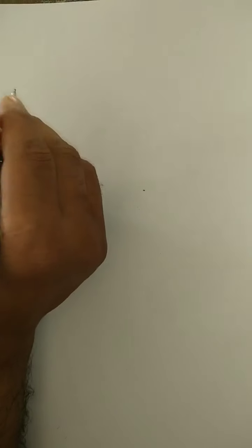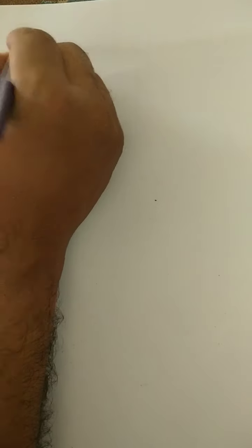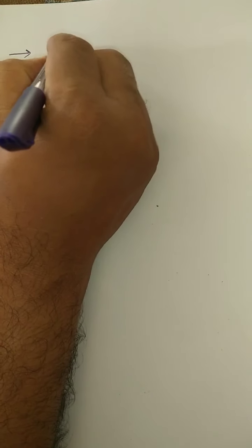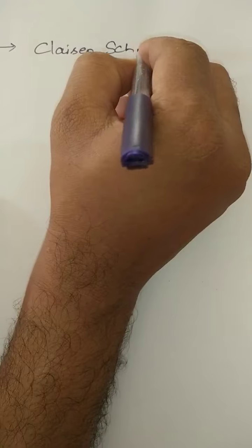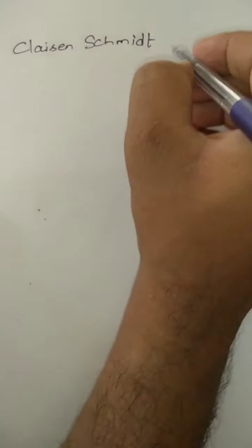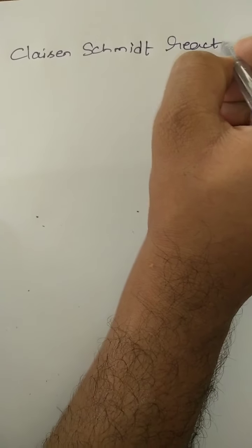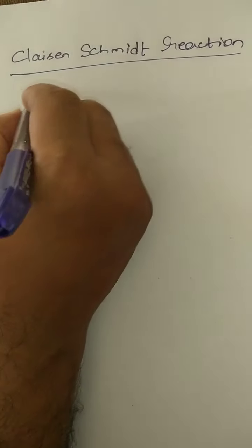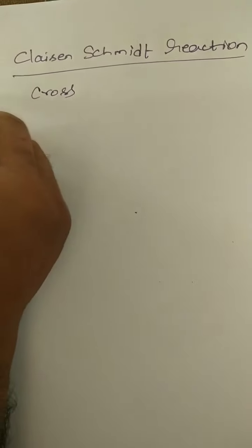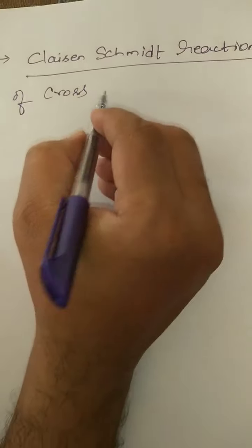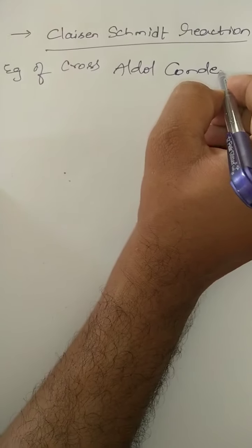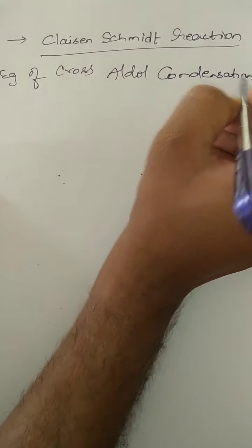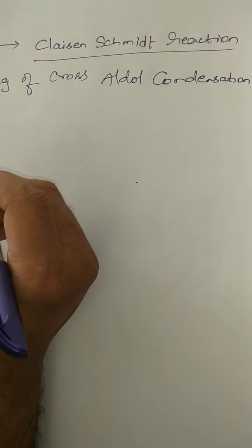So now we are going to discuss another named reaction, the Claisen-Schmidt reaction. What is that reaction? The Claisen-Schmidt reaction is an example of cross-aldol condensation. What is this Claisen-Schmidt reaction? So what is the statement here?